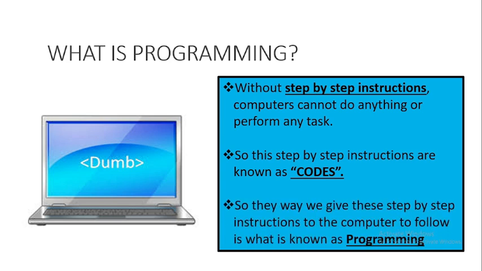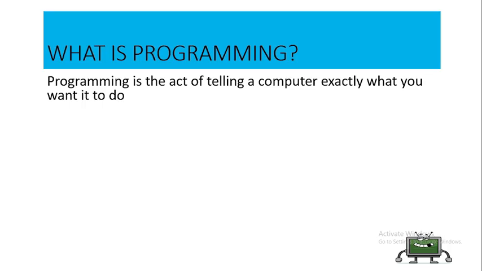So the way we give these step-by-step instructions to the computer to follow, as I have said earlier on, is what is known as what? Programming. But to break it down into simpler terms, we will say that programming is the act of telling a computer exactly what you want it to do. So the process of instructing a computer or telling a computer exactly what you want it to do is what is known as what? Programming.